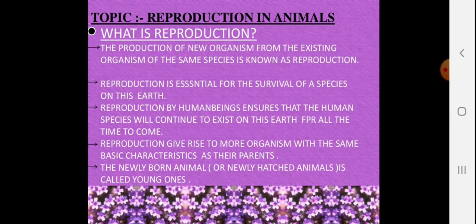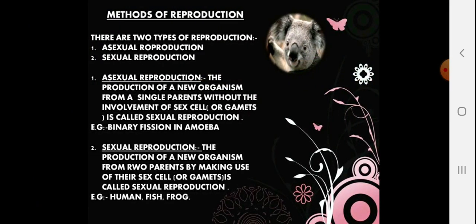You just imagine how you are. You are just like a copy of your parents. Like you have two ears, two eyes, one nose. You have hair texture like your parent, eye color of one of the parents. Your blood group is matching with your parent. So mostly you are the latest copy of your parent. The newly born animal or newly hatched animal is called the young one.